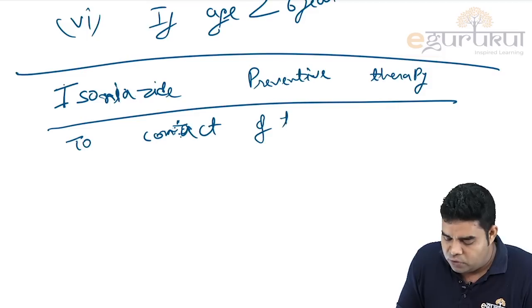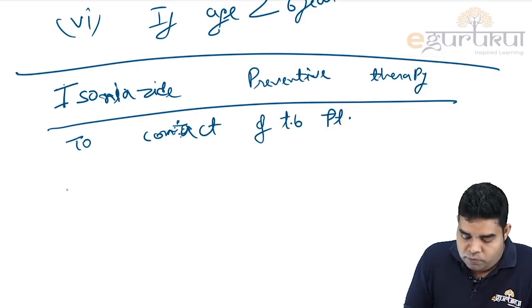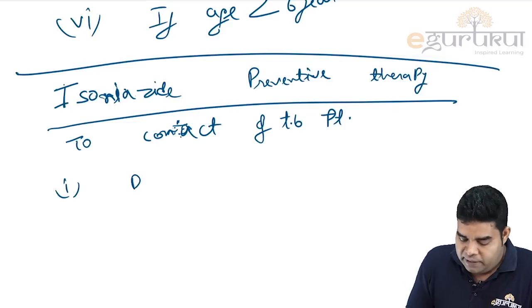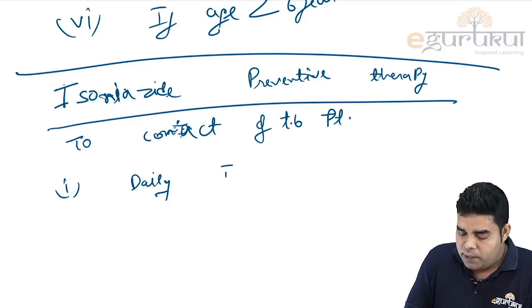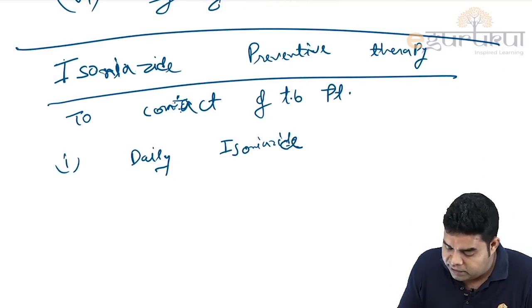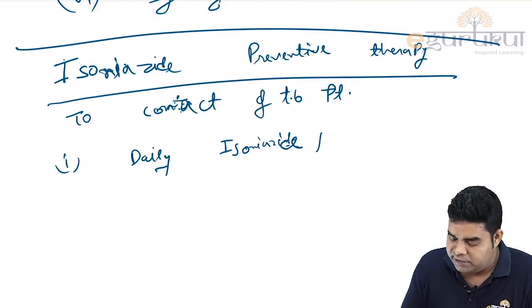So in this contact of TB patient, we were giving daily isoniazid, okay, for 6 months. But now there are 3 other methods by which you can give it instead of daily isoniazid for 6 months.